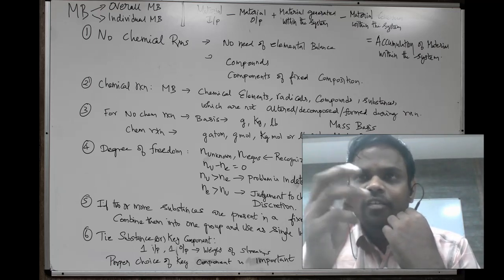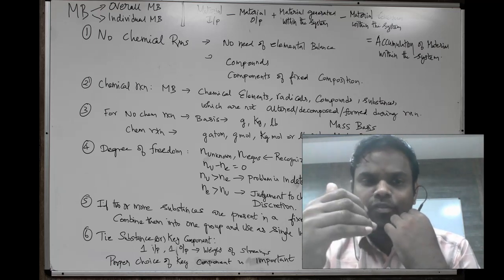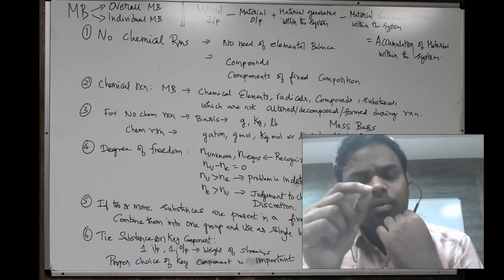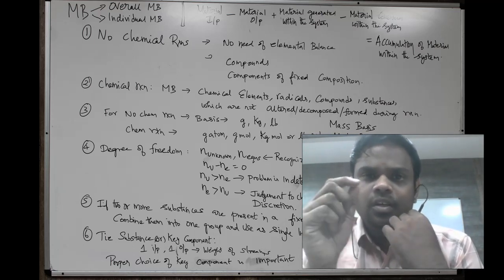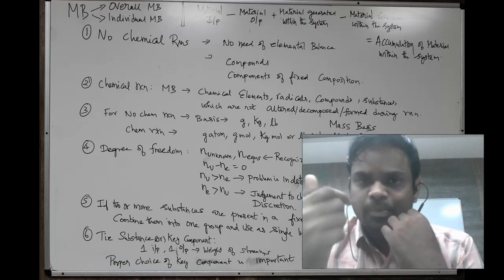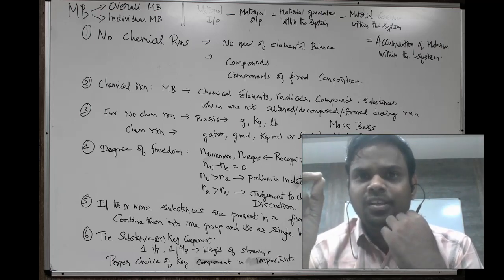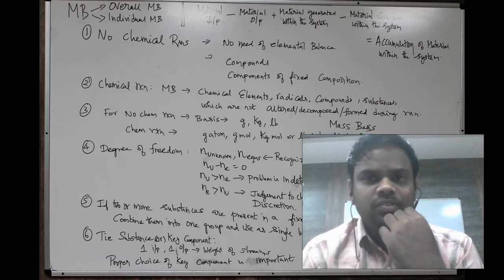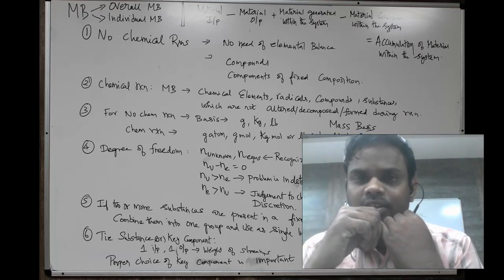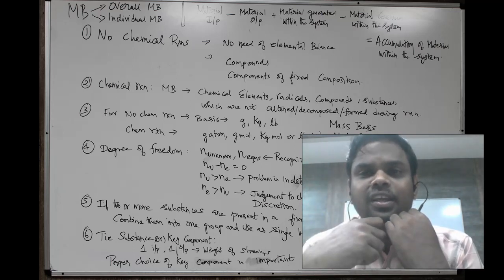Another thing is with respect to components. If two or more substances are present in a fixed ratio, then only one component should be taken, because the other component is dependent on that one. Consider the typical case of air: if we write a component balance for oxygen and also a component balance for nitrogen, these are not independent equations, because from oxygen we can get the nitrogen.